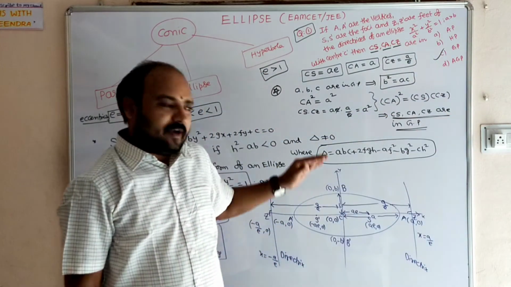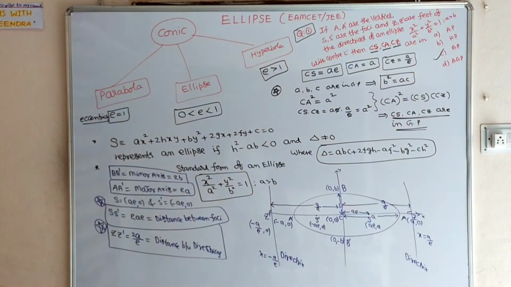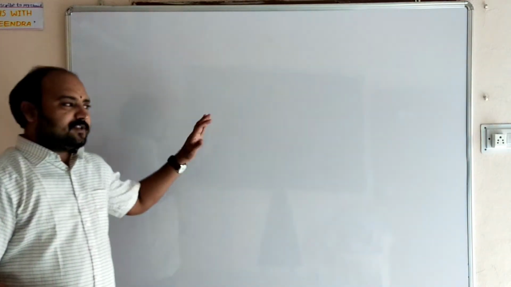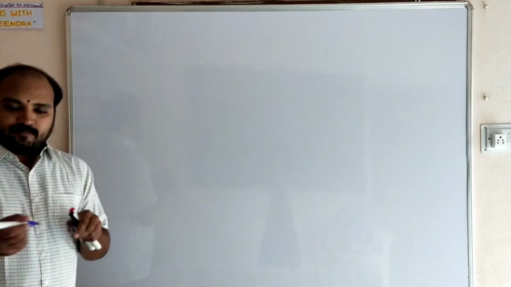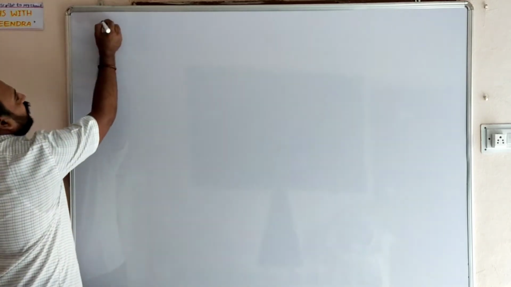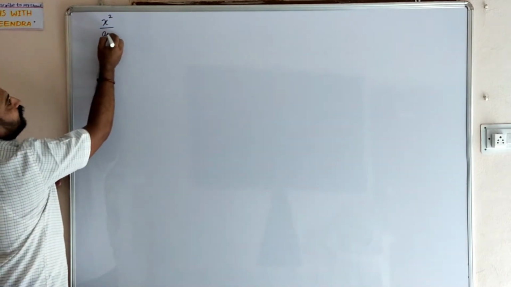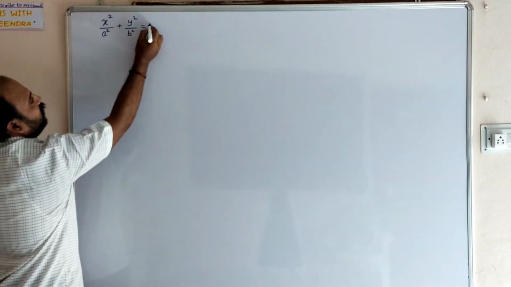We will move to the next concept. Next, the types of ellipse based on the center. The equation of ellipse whose center is at 0, 0, x square by a square plus y square by b square equal to 1.